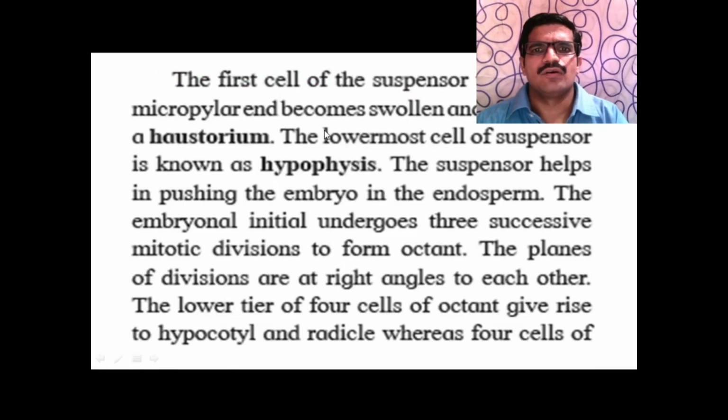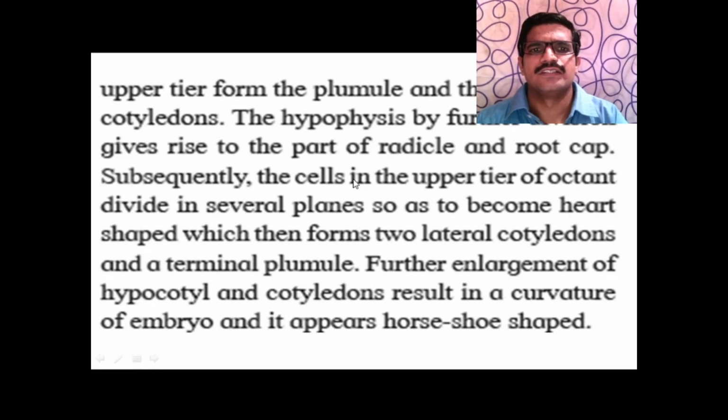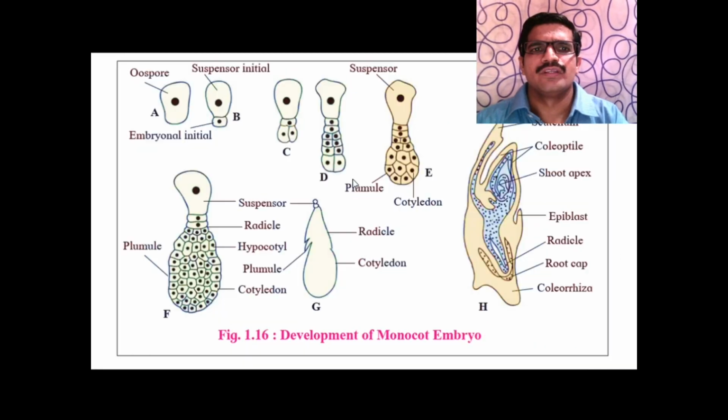The first cell of suspensor toward the micropylar end becomes swollen and functions as haustorium, and the lowermost cell of the suspensor is known as hypophysis. So in this diagram, this is haustorium and this is hypophysis. This is suspensor cell. It is divided.